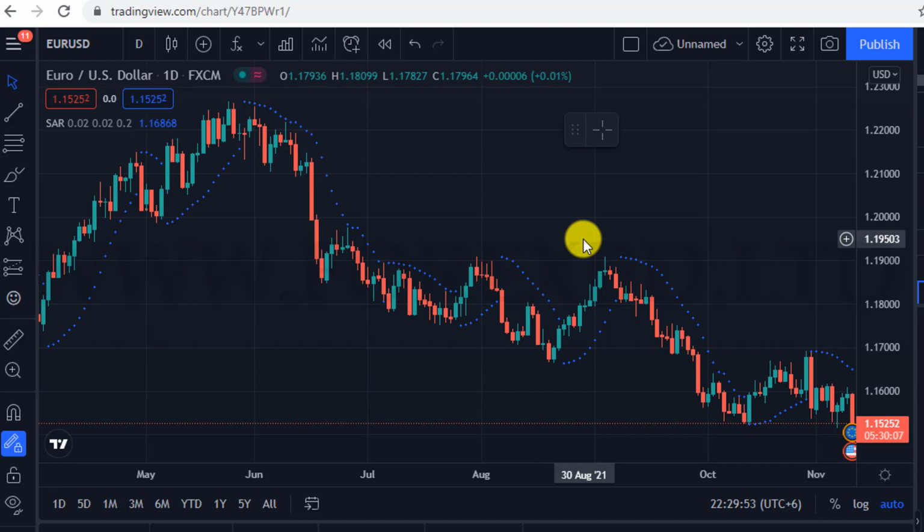Now I will show you how to get a better signal from it. That's why you need to set up ICM Cloud. So I will show you how to set up this indicator and how to use it.